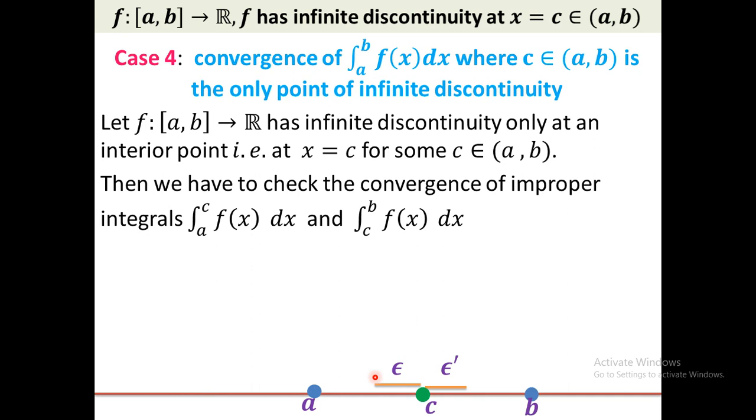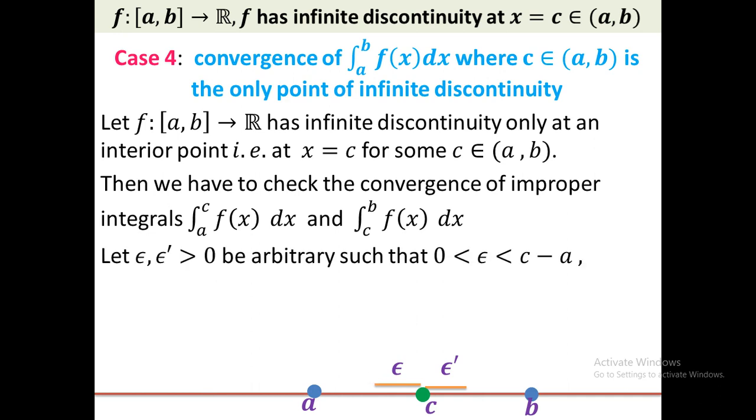So we take epsilon arbitrary such that epsilon lies between 0 and c minus a, that is, the length epsilon must be less than the length of the interval. Likewise we take epsilon dash positive and less than b minus c.